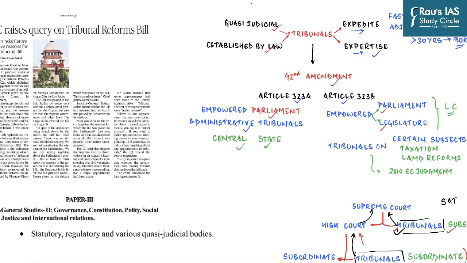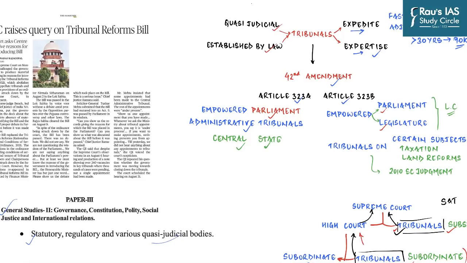Now, if you look into the GS Paper 2 syllabus under Governance, Constitution and Polity, you have a line in the syllabus which says statutory, regulatory and various quasi-judicial bodies. Now, these tribunals are nothing but quasi-judicial bodies. They are not exactly judicial, but they are not exactly executive, and they are in between something. They have the power to interpret laws, but they cannot strike down the laws, and that is the thin difference between a judicial and a quasi-judicial body.